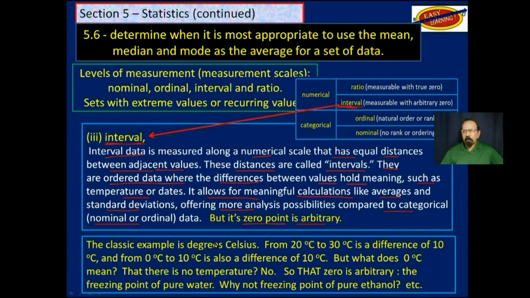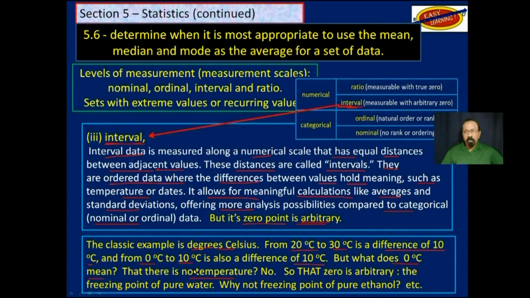The classic example is degree Celsius, talking about 0 arbitrary point. From 20 degrees Celsius to 30 degrees Celsius, the difference is 10 degrees Celsius. No problem. From 0 degrees to 10 degrees Celsius, the difference is also 10 degrees Celsius. But what does 0 degrees Celsius mean?